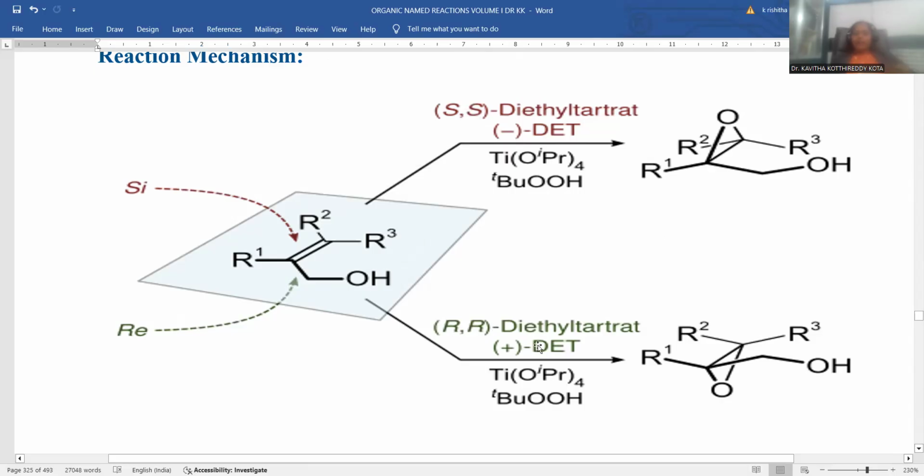R,R diethyl tartrate is simply indicated as (+)-diethyl tartrate. So this is more suitable for attachment at the Re face, and here you can notice the epoxide at the below face, right? So the above face is possible with S,S, the below face is possible with R,R diethyl tartrate. This is the way Sharpless asymmetric epoxidation is specific with the kind of diethyl tartrate we are choosing, which drives the final product stereochemistry.